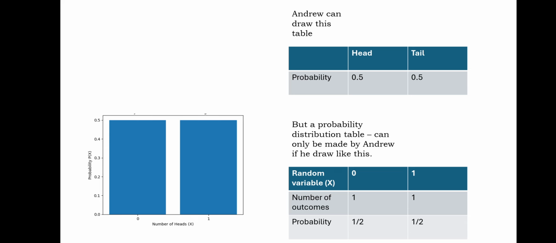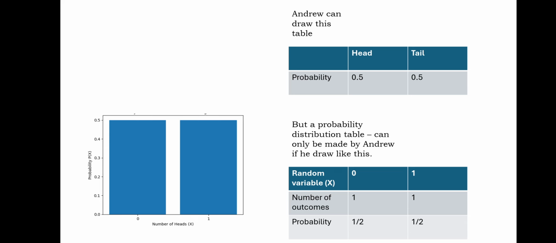Because we wanted to know about our event, which is the number of heads, the random variable X can be 0 and 1. 0 means how many chances are there that you will not see a head? It is 0.5. And how many chances are there you will see a head? It is 1, it is 0.5. So this is a probability distribution table, and this is a probability distribution chart on my left.